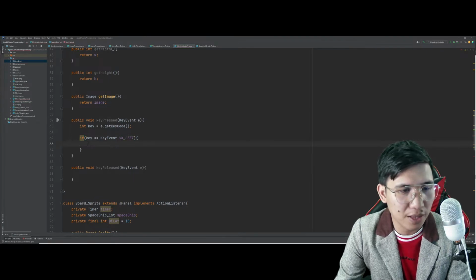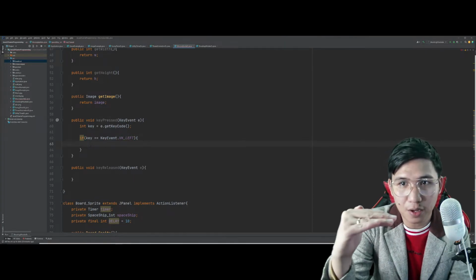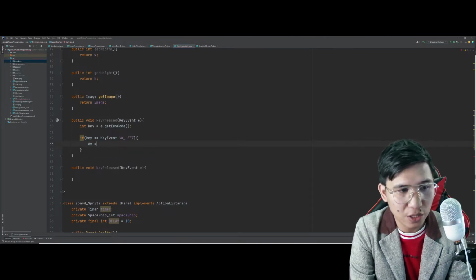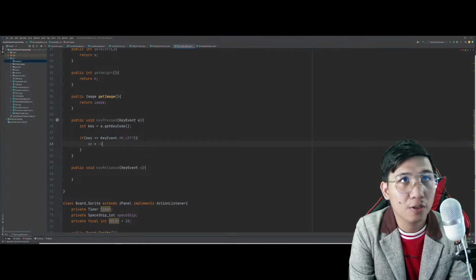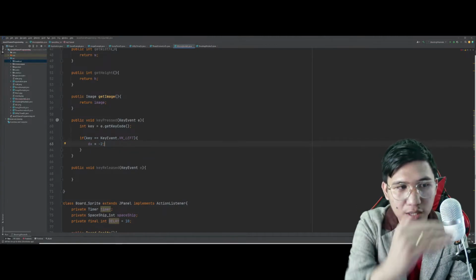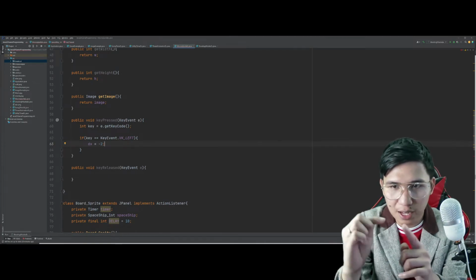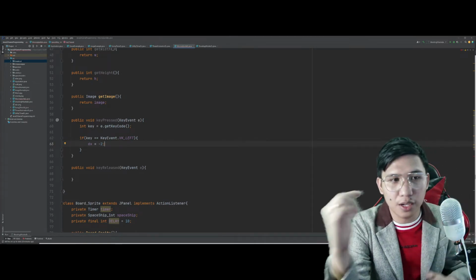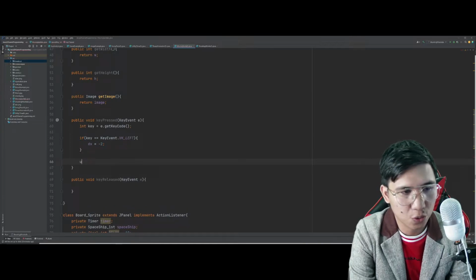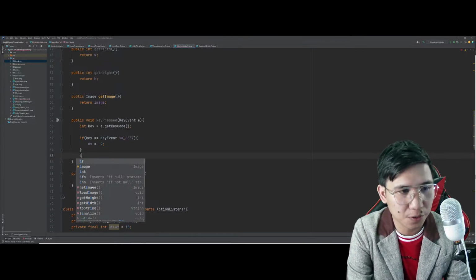So if I press left, what will happen? Pag pinress ko ng left, yung value ni DX will now be -2. Mababawasan siya ng dalawa. Pag isa lang, medyo maliit kasi. So, dalawa ang gamitin natin. Let's use 2. Next.